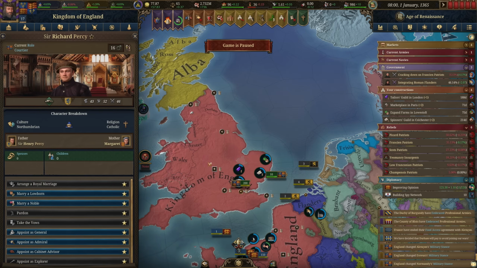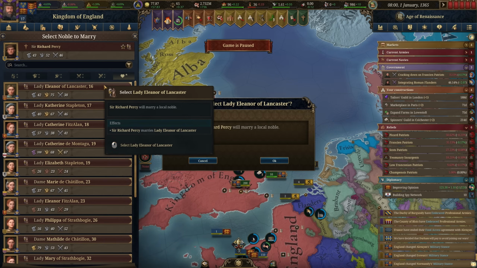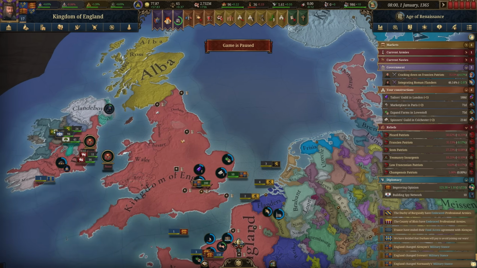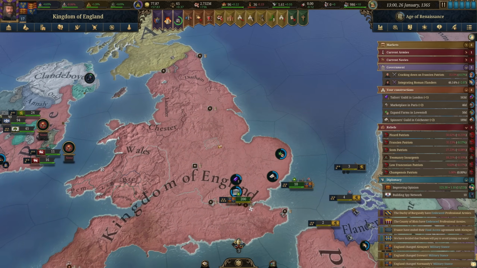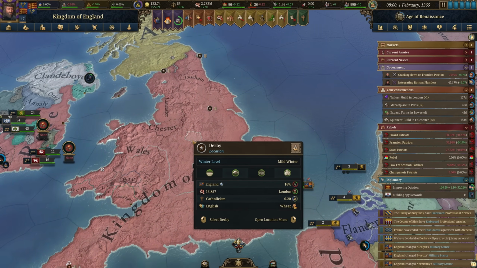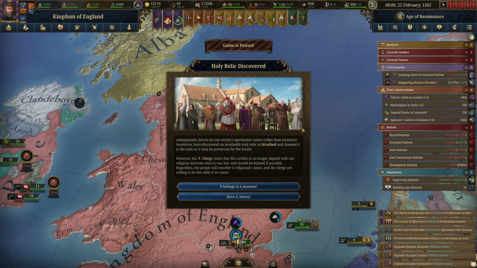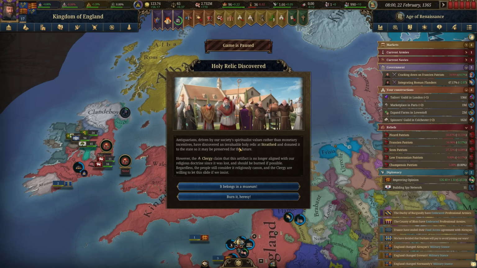Richard Percy just came of age, and we're just gonna arrange a marriage between him and Eleanor of Lancaster, sure. I've been trying to marry these characters as they come of age, because otherwise I just won't get it done. Like I said, you do want to arrange those marriages, as time consuming as it sometimes can be, just so you have more children, more characters in your court, more options for cabinet members and generals and whatever else you might need a character for.